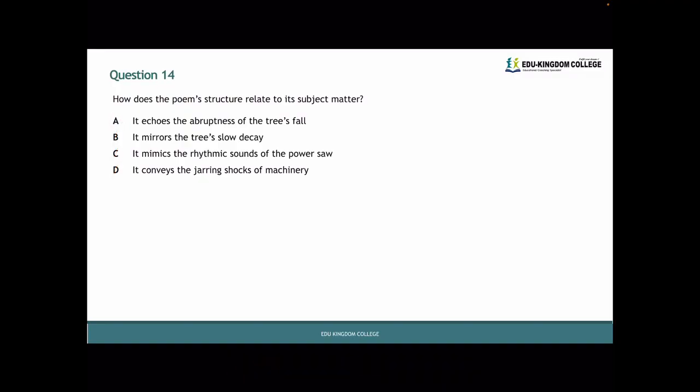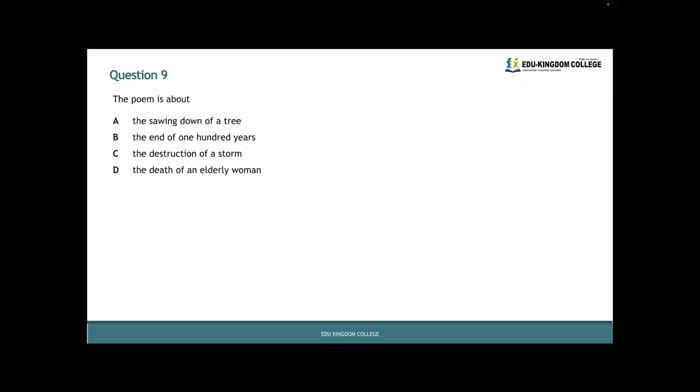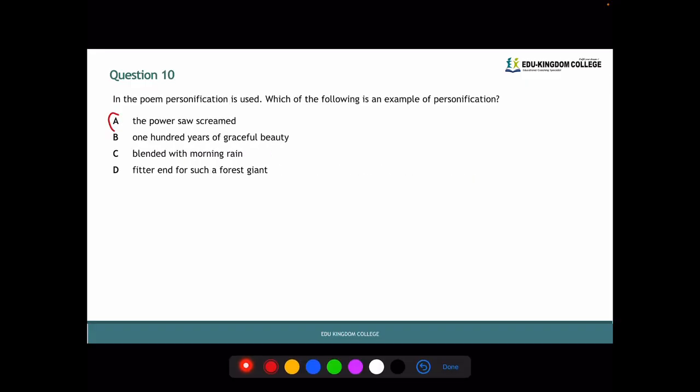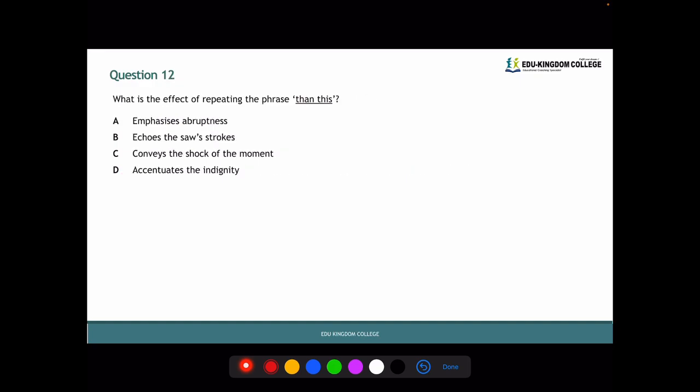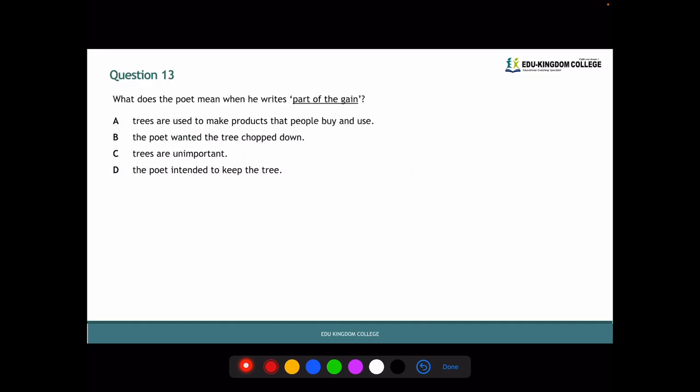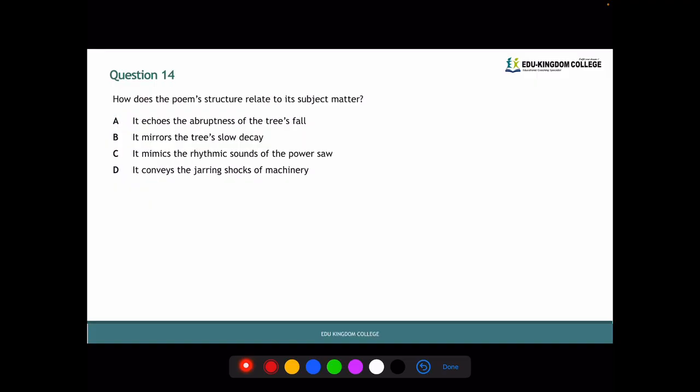So before we end this video, I'm just going to quickly go over the answers again. So 9 was A, 10 was A, 11 was D, 12 was D, 13 was A, and 14 was A again. So great advice here would be make sure you read the poem really carefully and use things that you know are poetry techniques, such as personification, imagery, and onomatopoeia.